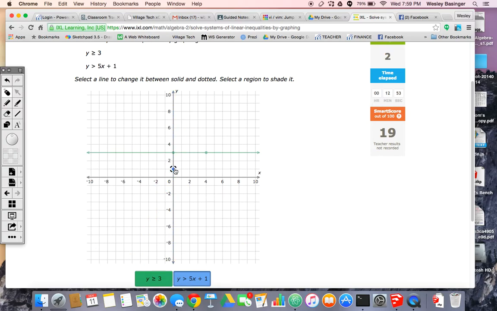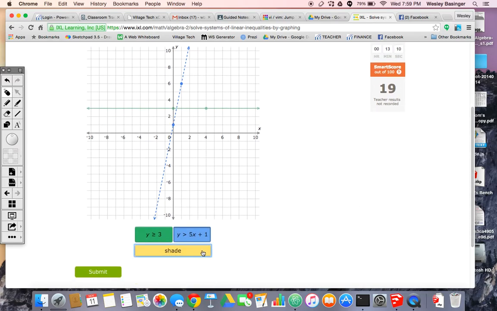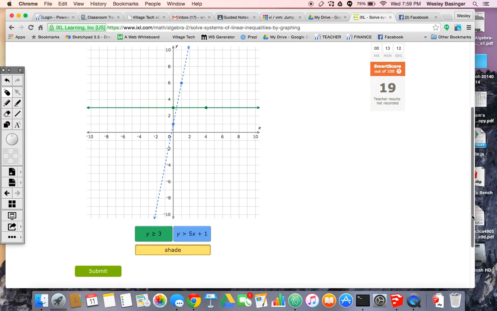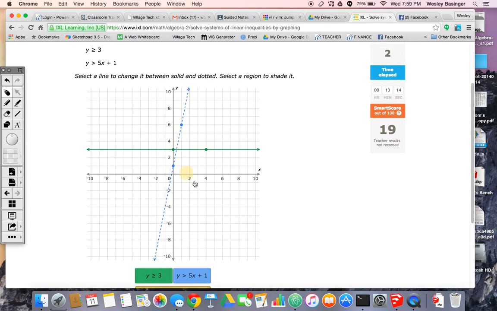Just do up 5, 1, 2, 3, 4, 5, and then go over 1, like that. Okay, this one has to be a dashed line, so I change it to a dash. And then I have to decide, where do I want to shade this? Okay, there's a couple different options. I can shade here, here, here, or here.